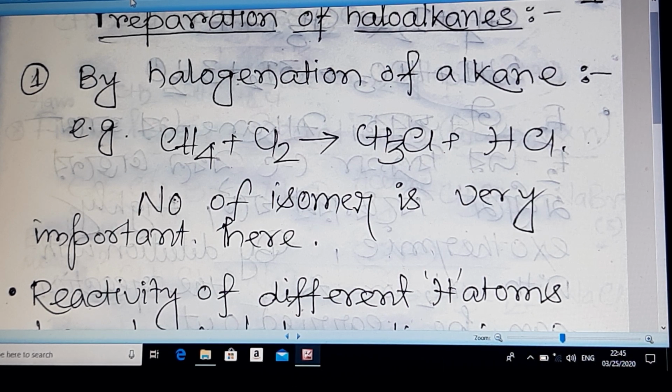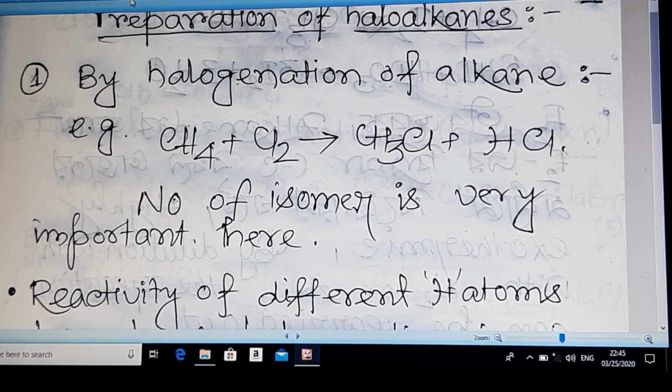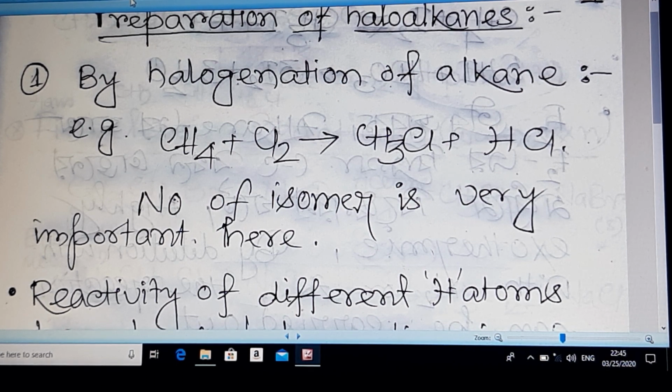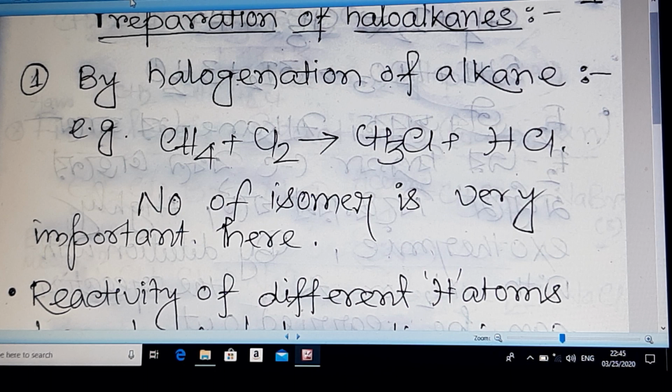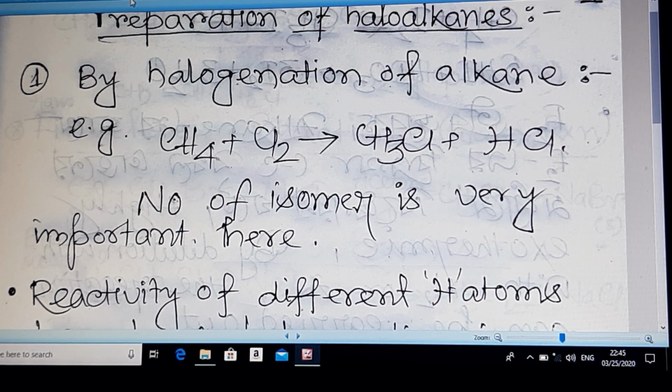It will be completed when a sufficient amount of Cl2 is supplied, and it will end up forming carbon tetrachloride. But this is a very simple reaction, which you have been learning since the beginning of organic chemistry in class 10.